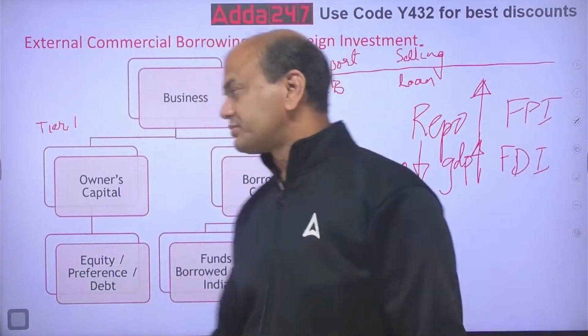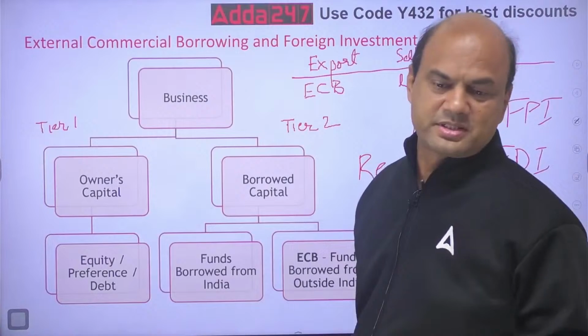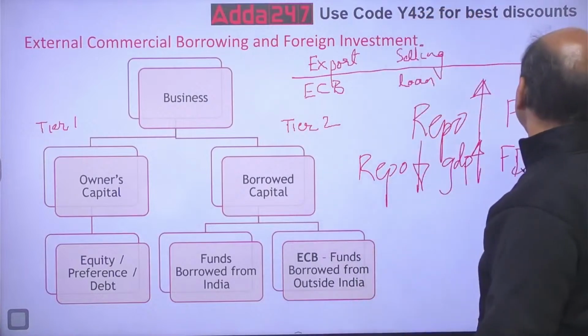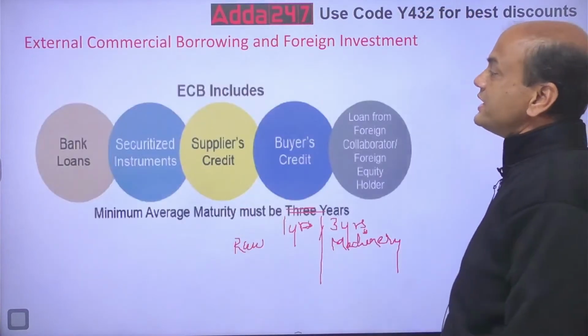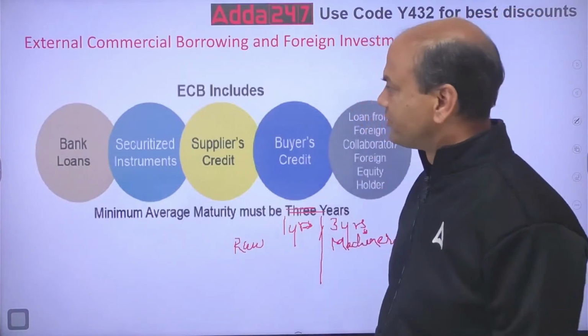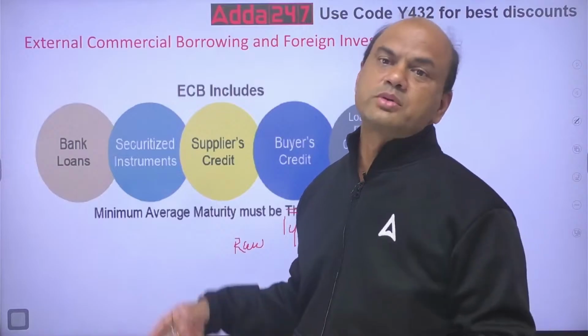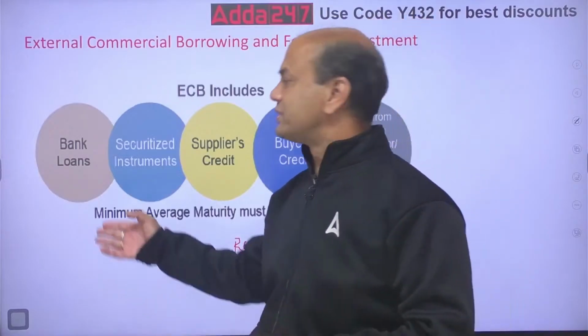Got it? See, these lectures are for clearing your concepts. Okay? Next. Now what does ECB include? External commercial borrowing, what does it include? Bank loans. You will say, sir, bank loans. Now you are thinking only of loans from outside India. And what are we saying? Bank loans. Why? What is the problem?